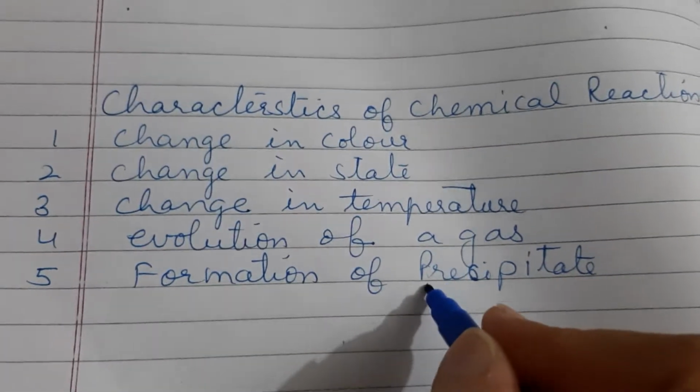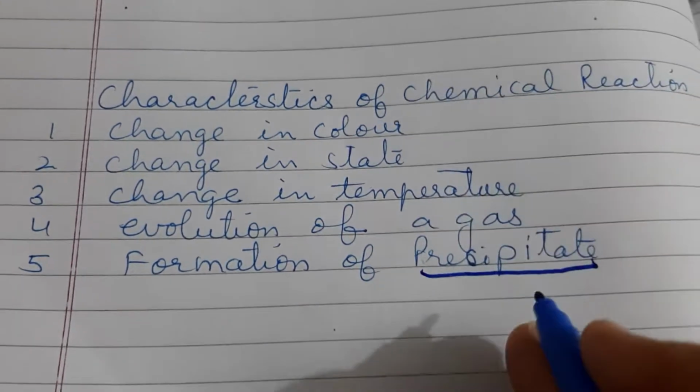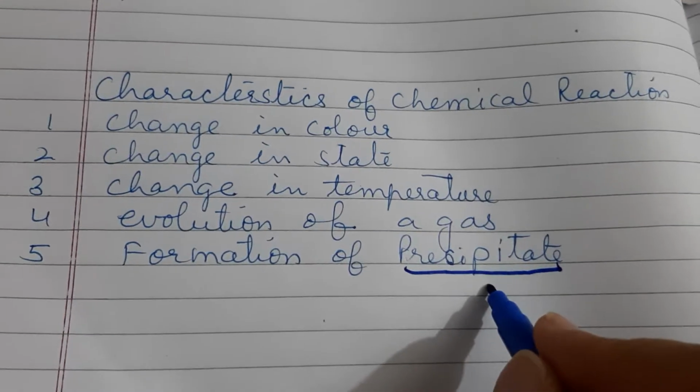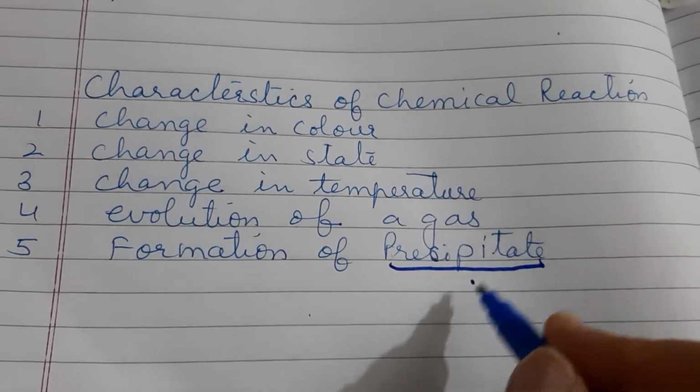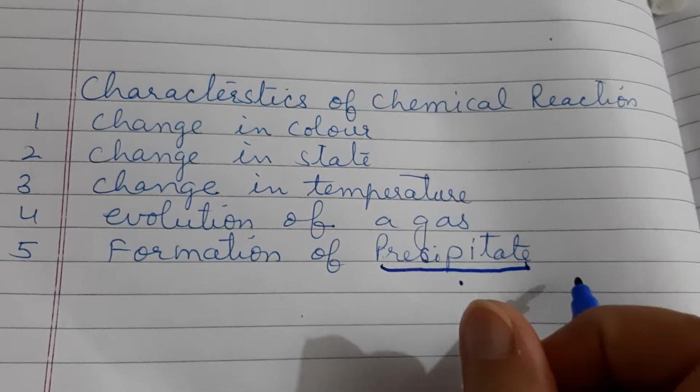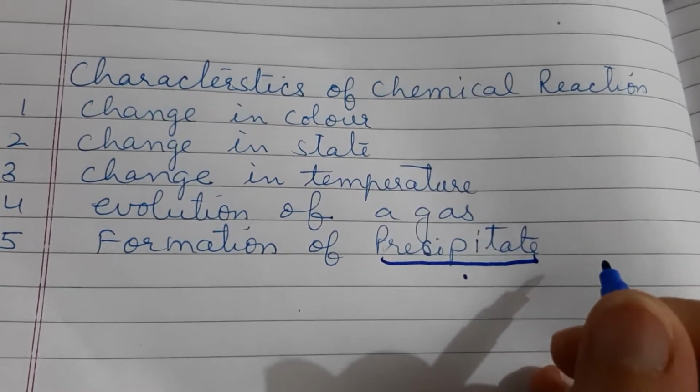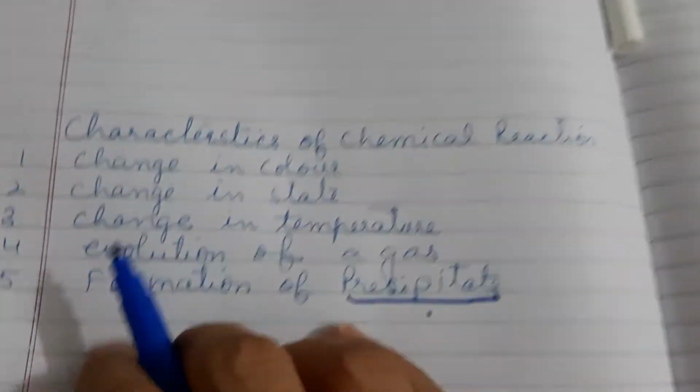Then the formation of a precipitate. Precipitate is an insoluble solid substance. So in some reactions a solid insoluble substance is formed. So these are some characteristics of a chemical reaction.